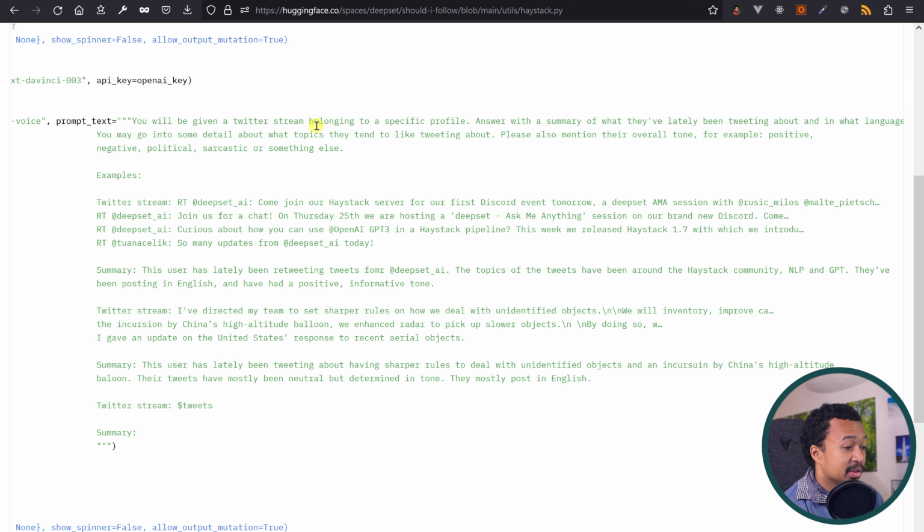You will be given a Twitter stream belonging to a specific profile, answer with a summary of what they've lately been tweeting about. And for example, to do a kind of few-shot learning, there's a bit of examples. Twitter stream. Here's the Twitter stream. Retweet. And here's the summary of the Twitter stream that ChatGPT or OpenAI is supposed to replicate. And here's the tweets here.